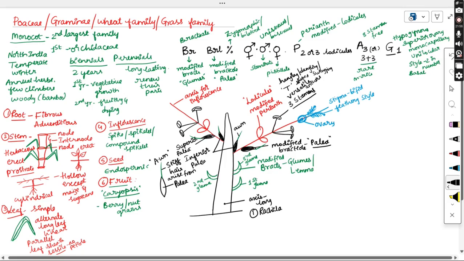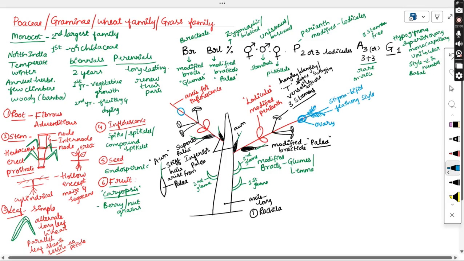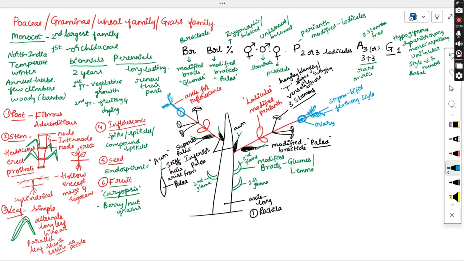So versatile anthers are hanging or dangling anthers. And as the innermost whorl, it will have the ovary showing basal placentation, and here the stigma is bifid showing a feathery style in some cases. So this is how the complete modification will be there in the Poaceae family.